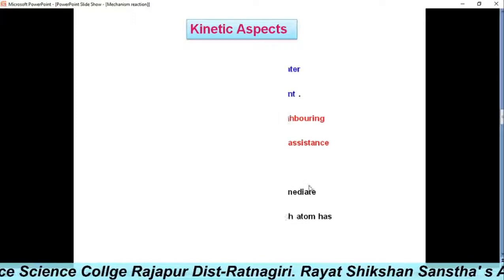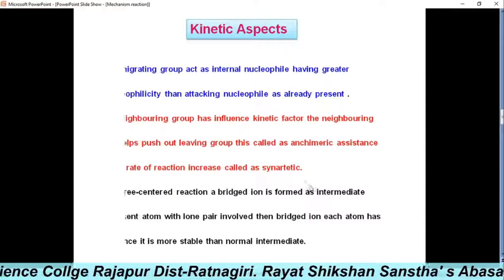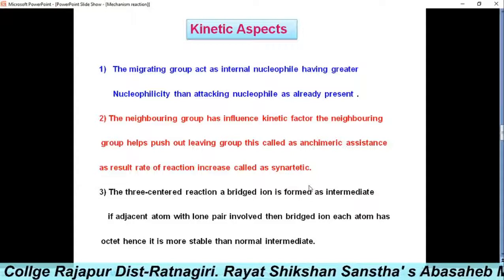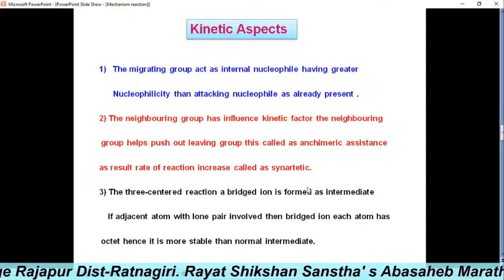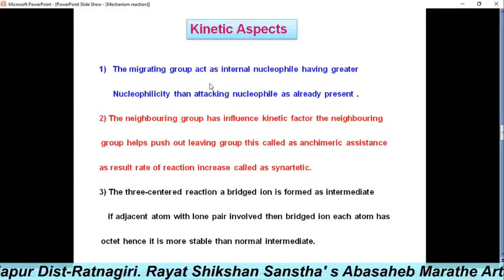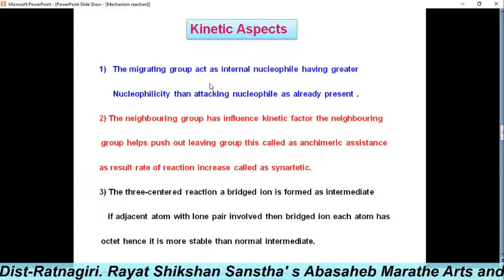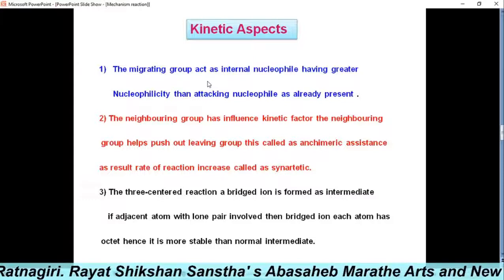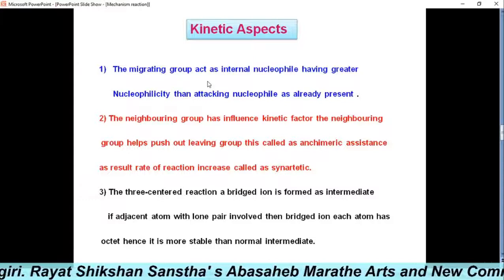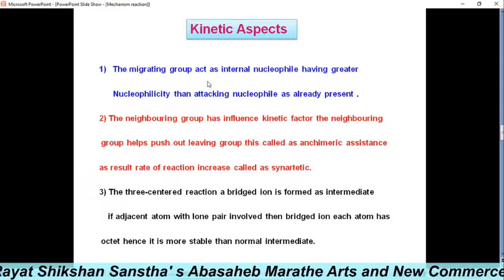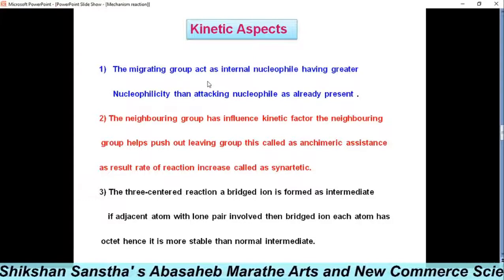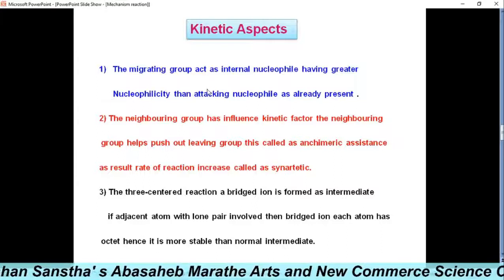Now we go to the kinetic aspects of the neighboring group participation reaction. It is a very important point. The migrating group acts as an internal nucleophile.